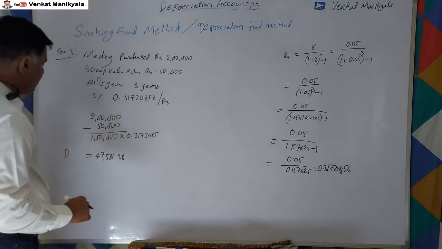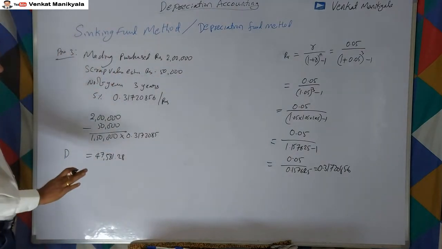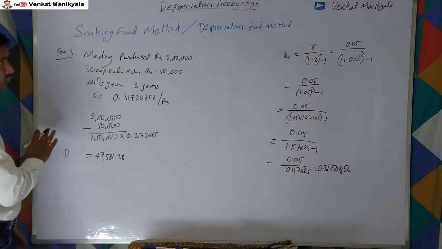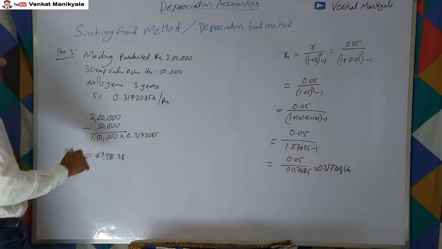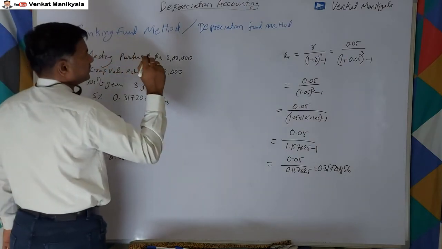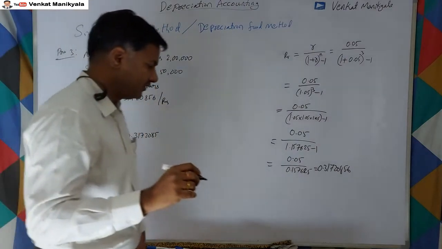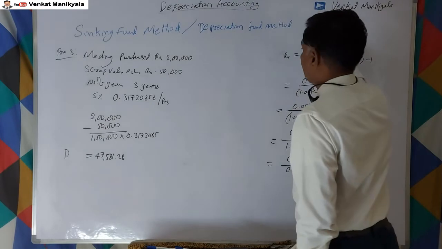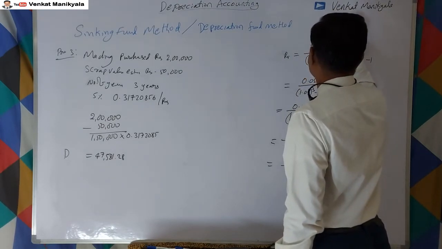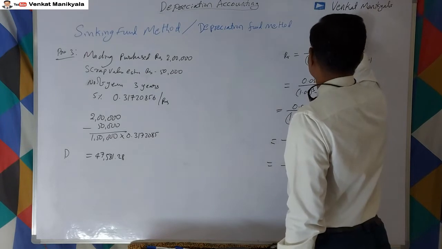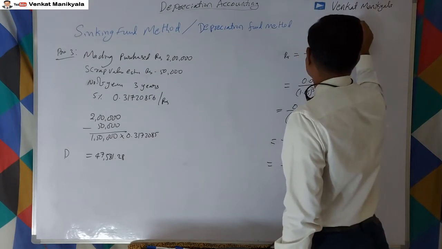So this is the depreciation we decided, that means depreciation won't change. Every year the depreciation remains the same. In this problem, the depreciation we found is 47,581.28, right?